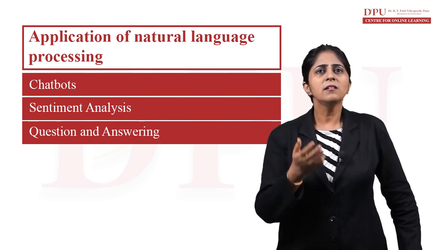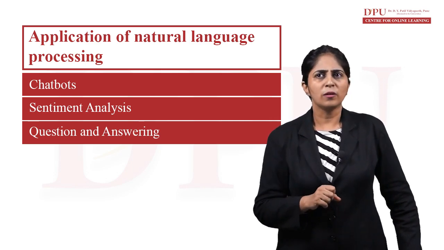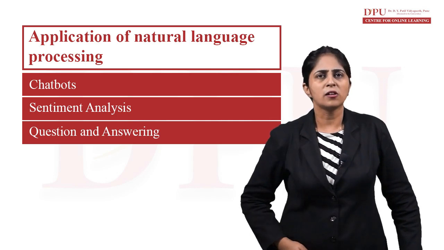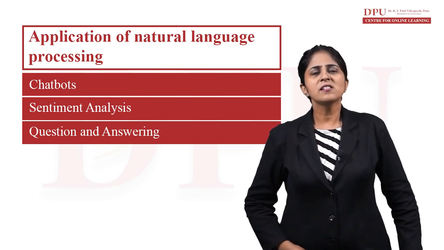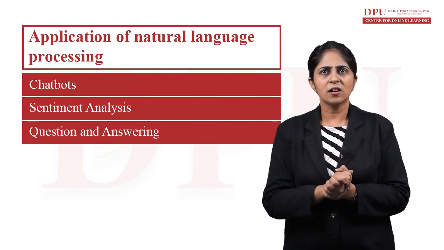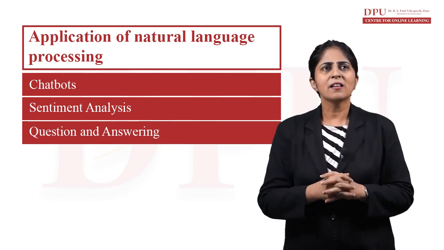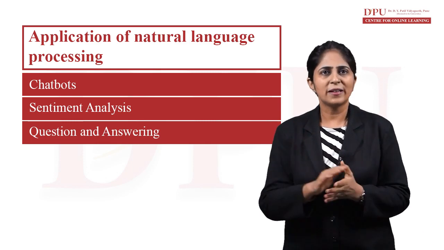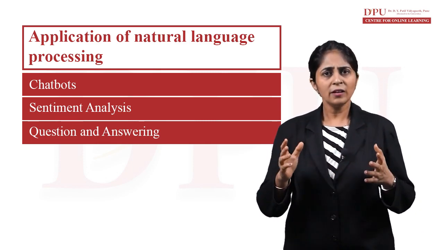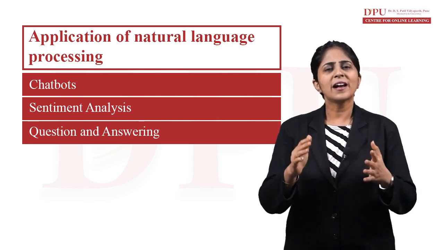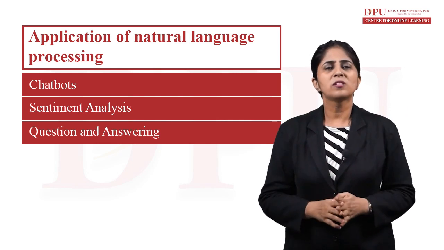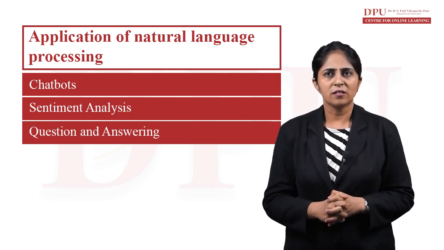Question answering is a hard problem to solve, and certain paradigms about it need to be understood. Basically, it is an information retrieval system which automatically answers the questions asked by the user in natural language format. They have certain grammatical and lexical rules which are fed into some pre-analyzed database.